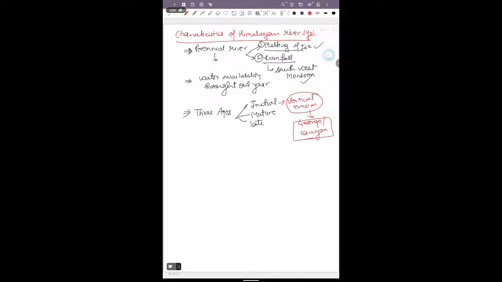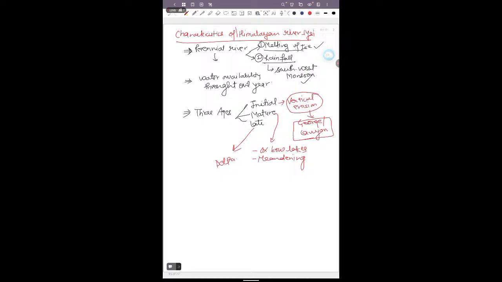In the mature stage, when these rivers come from the highlands and reach the plains, they form oxbow lakes and meanders. In the late stage, they mostly form deltas. So these are the characteristic features of the Himalayan river system.